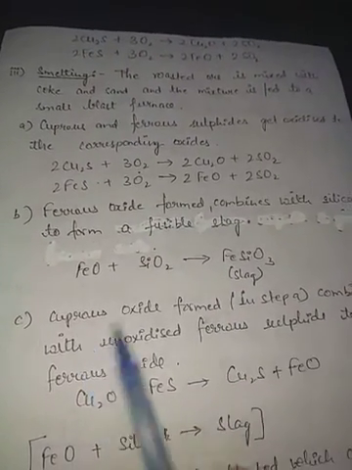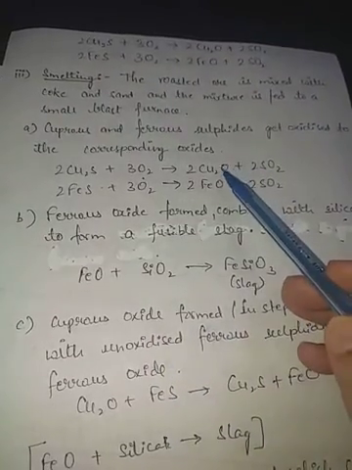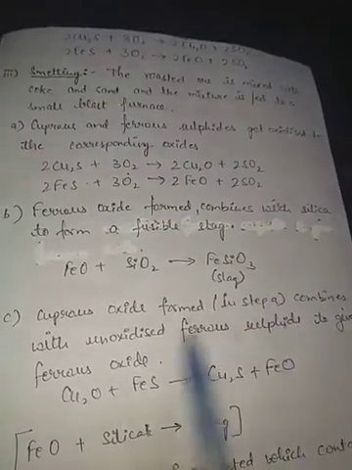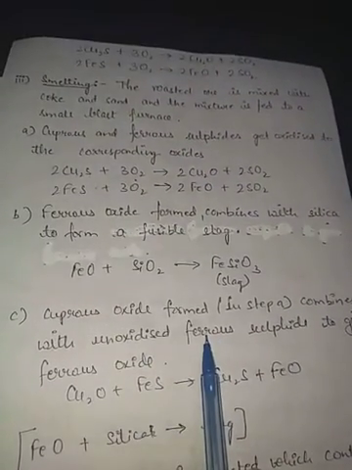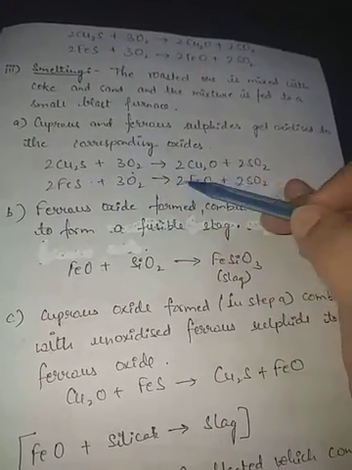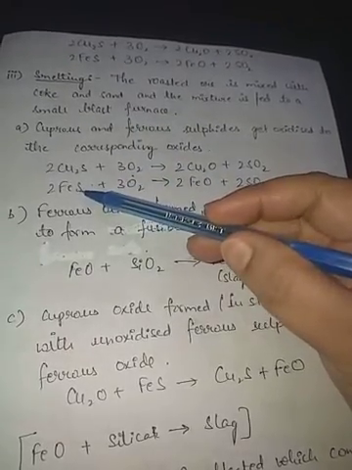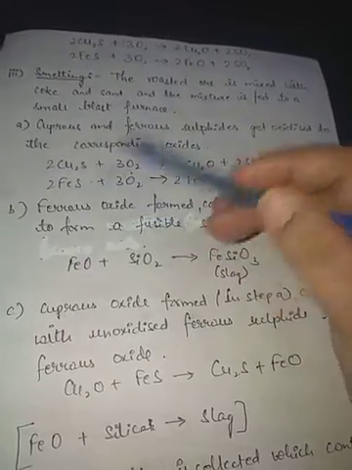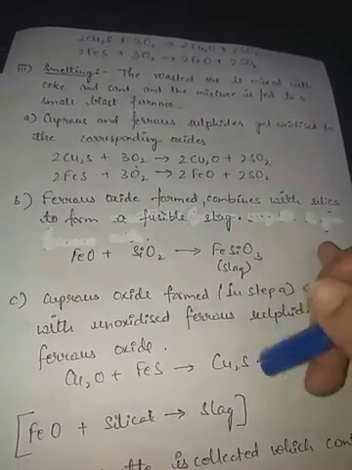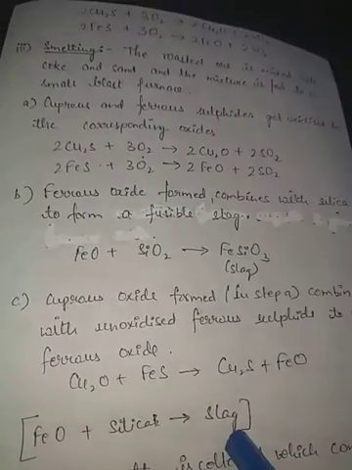Now the cuprous oxide which is formed here in step A combines with unoxidized ferrous sulfide. If any unoxidized ferrous sulfide is present, then this cuprous oxide reacts with it to form Cu2S and FeO. Okay, again Cu2S will be formed, and this FeO will again combine with silica to form slag.